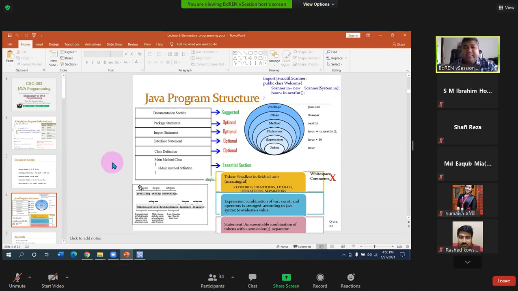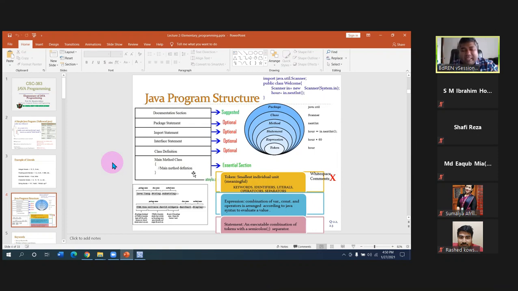Okay, inside the method we are using some statements. An example of this, like package: we are using java.util. For the scanner, we are using java.util, and the class name is Scanner. java.util is the package name, and we use the nextInt method.